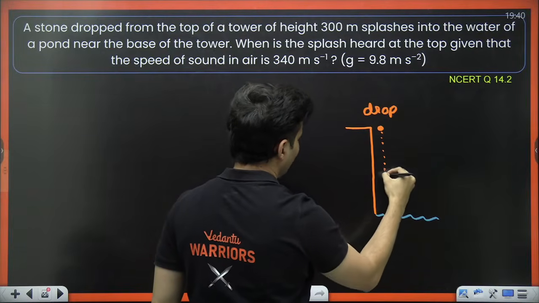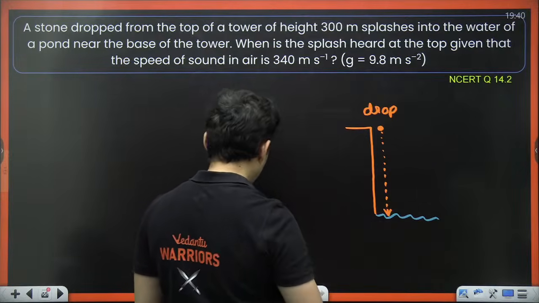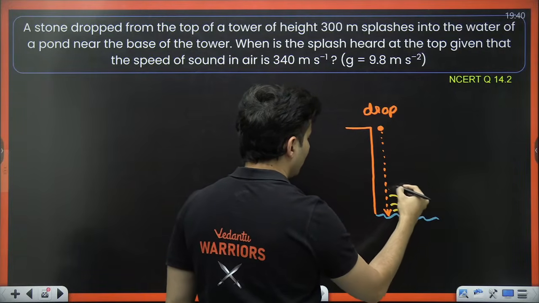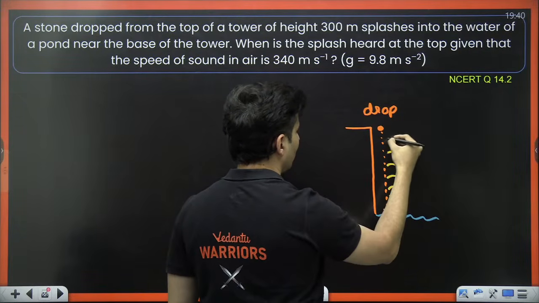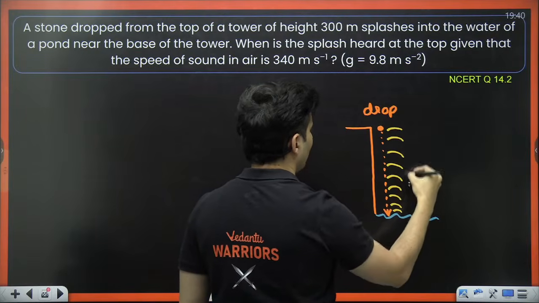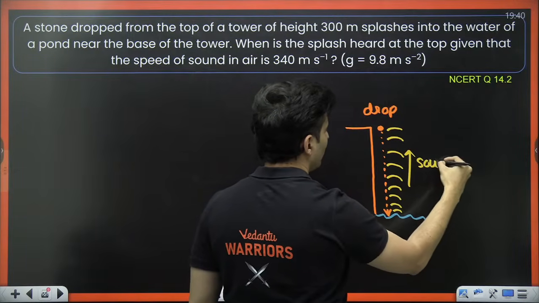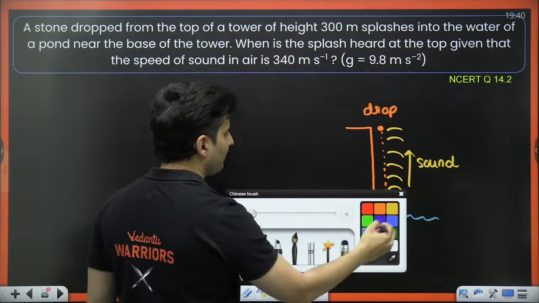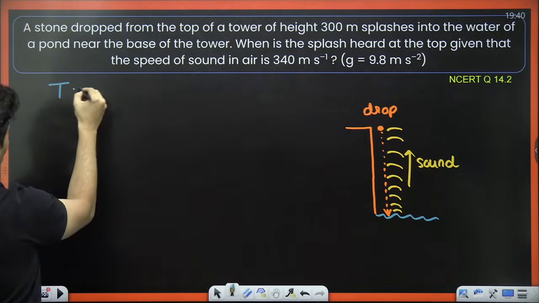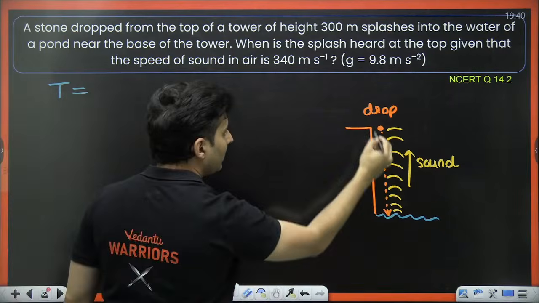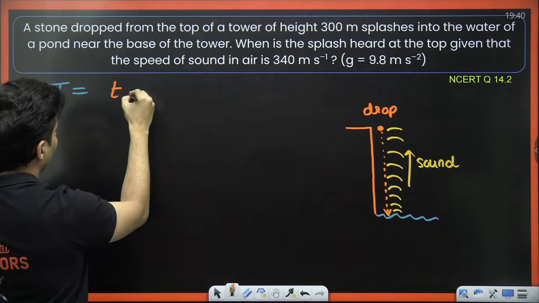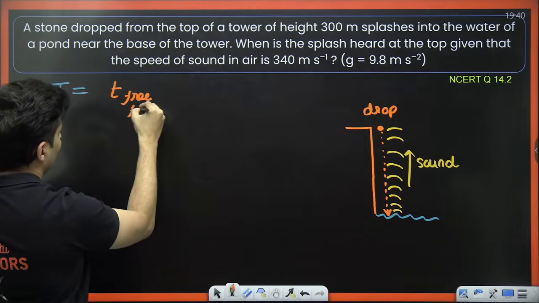It falls down like this, and then the sound coming out from the water will take some time to reach the top. Question is, how much is the time delay? The total time taken will be, first, the time taken by the stone for the free fall motion.